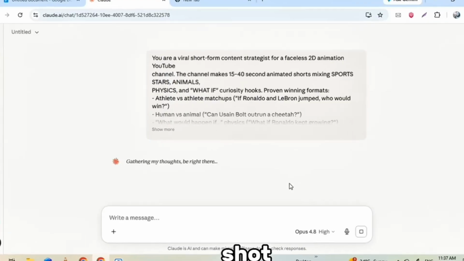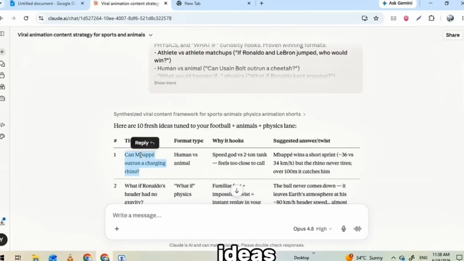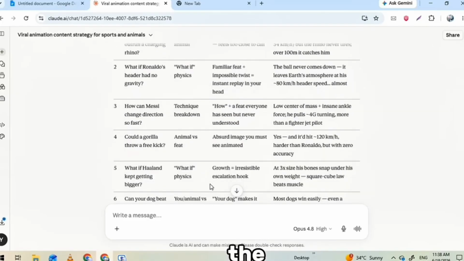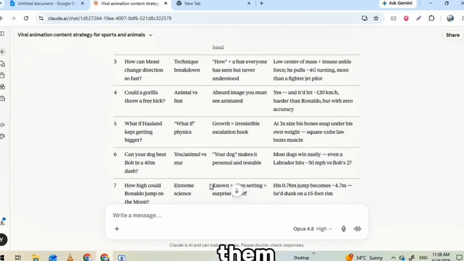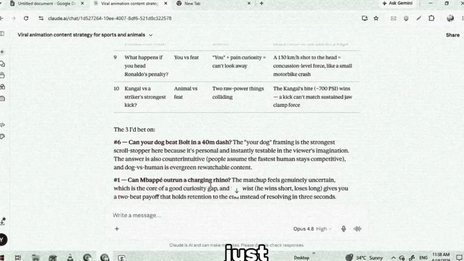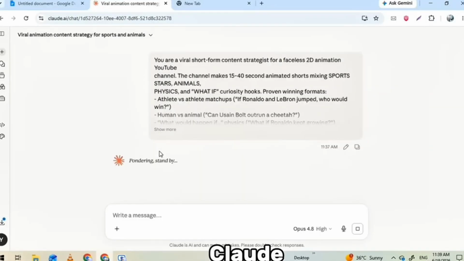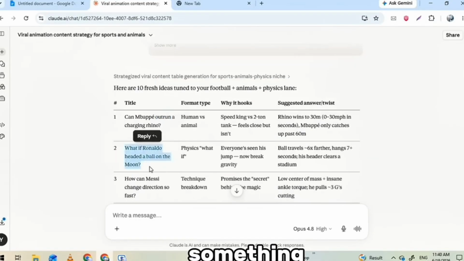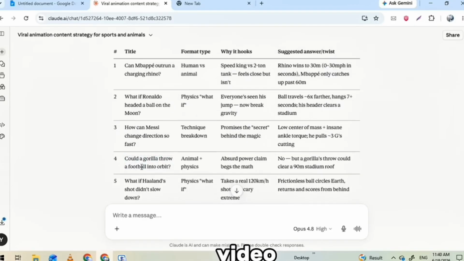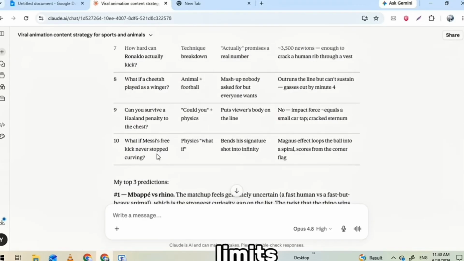In one shot, Claude hands you 10 viral topic ideas. 10, ready to go. But here's the best part. Don't love any of them? Not a single one catching your eye? Just hit generate again. One click and Claude spits out a brand new batch. You can do this as many times as you want until something jumps out at you and screams, "That's the video." And it's all free, no limits, no paywall.